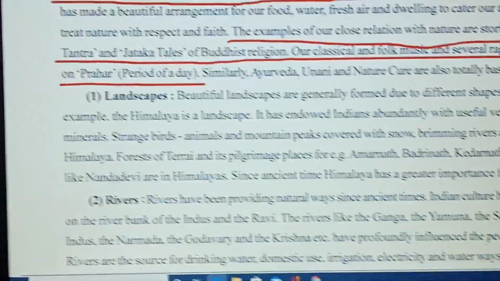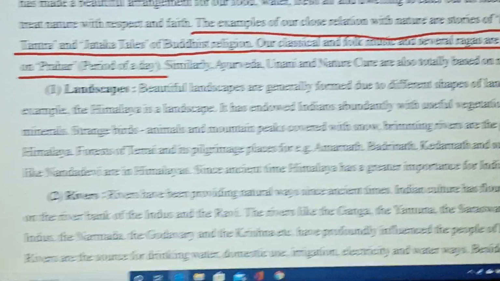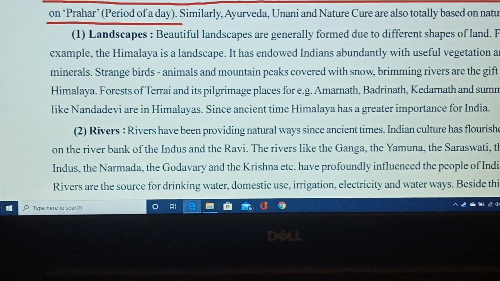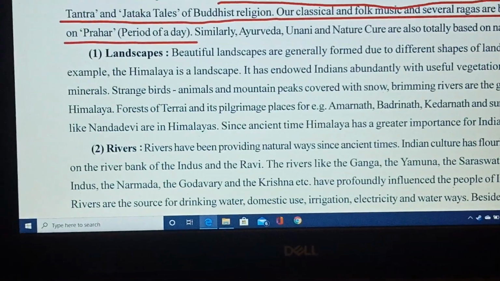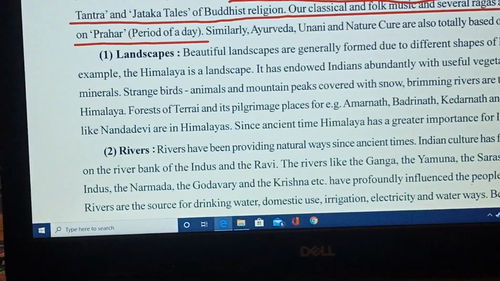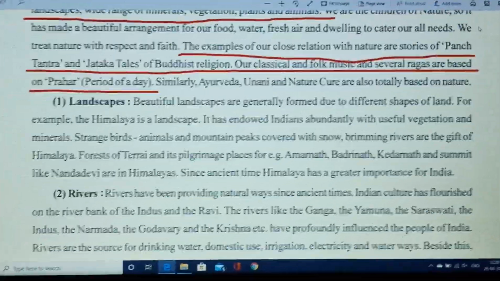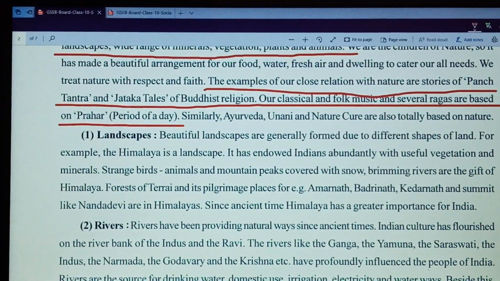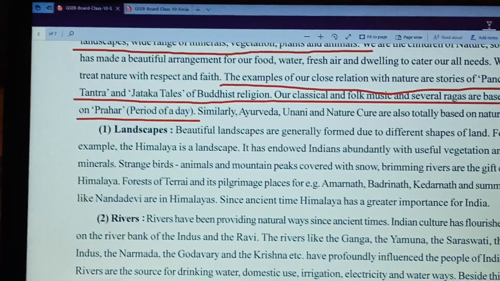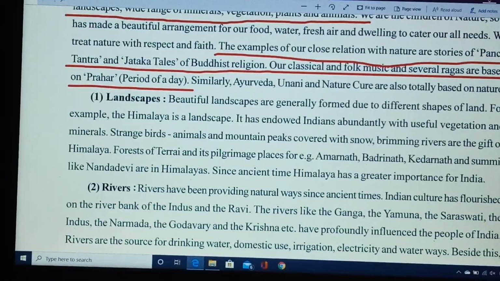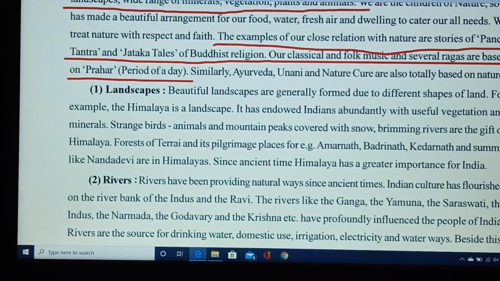The first part is the landscape. Landscape means the land. We have very beautiful land, plateaus, mountainous regions, and this gives us the iconic peaks of our landscape. So what do you understand by landscape? Landscape means land, beautiful land like Himalaya, Deccan plateaus, which give us iconic views, which increase the value of our country.